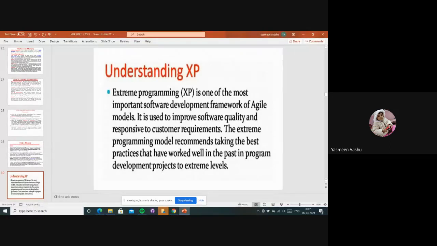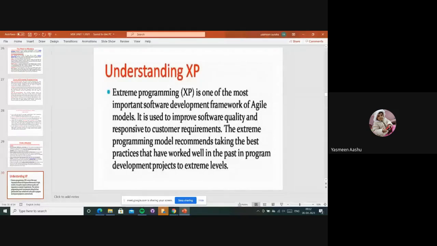Why do we use the agile model? To improve the software quality. We collect the requirements from the customer and involve the customer or stakeholder until the end of our project, and we release it as a new version.